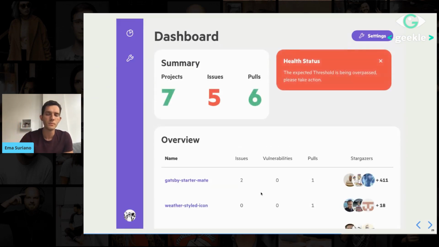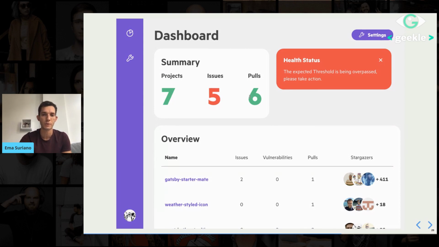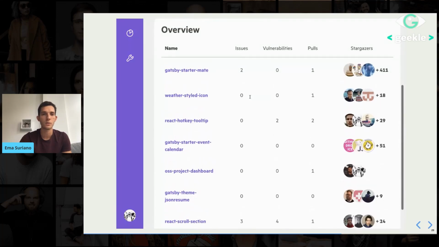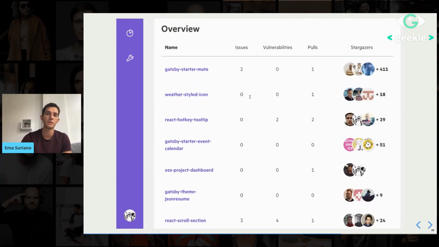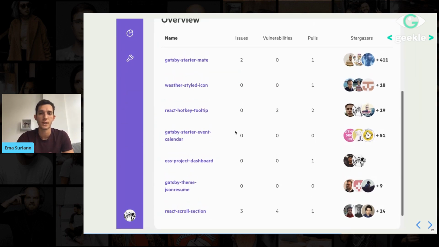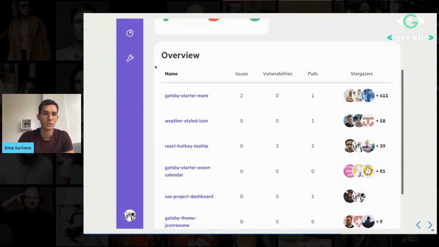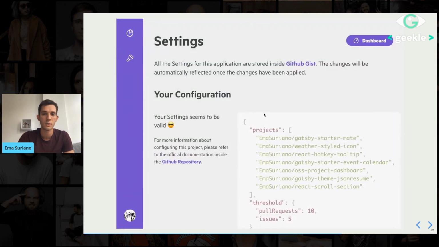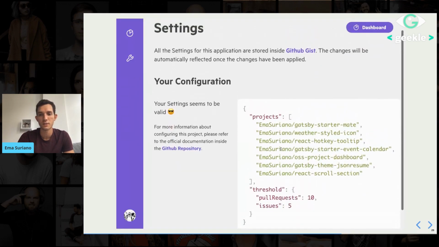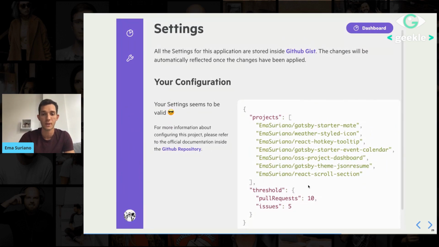There we go. So this is the project. It's quite straightforward. It provides you a quick overview of all your projects, all the issues, and all the pull requests that you have pending to fix. These are the projects that you can customize inside the configuration. For example, these are all my open source projects that I'm interested in maintaining and keeping up to date. And all this information is coming from the settings that the user has. These settings are coming from GitHub Gist.